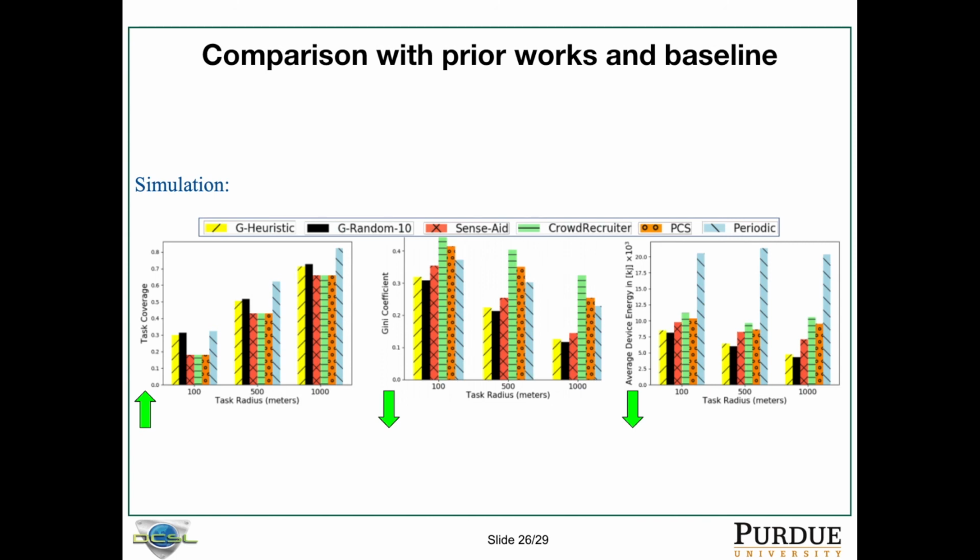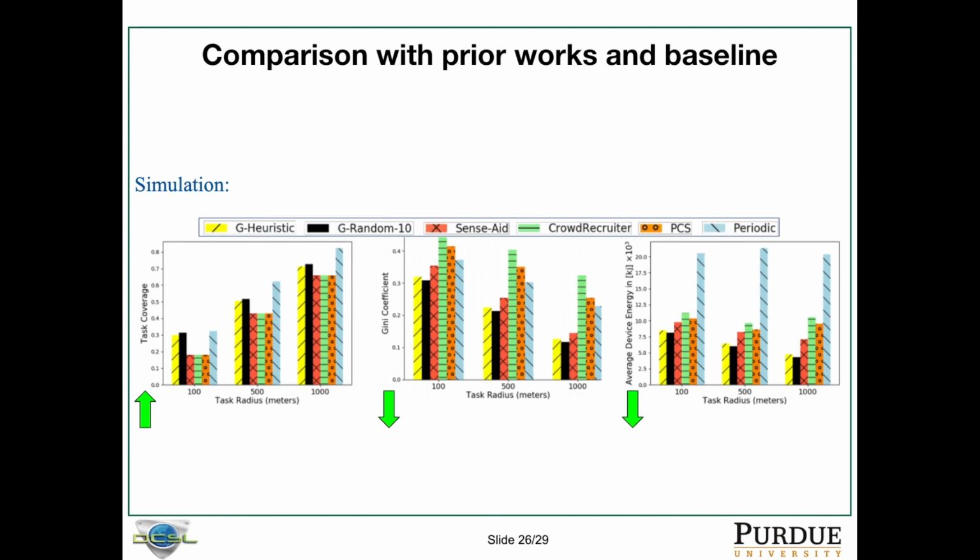And also for Gini coefficient, we optimize Gini coefficient, we have a better fairness measurement, and because our protocol is fairer compared with others, the average device energy cost for our protocol is also lower. But for periodic, it has a relatively good fairness measurement, because it sends the task to all users, which means each user may perform a relatively similar number of tasks.